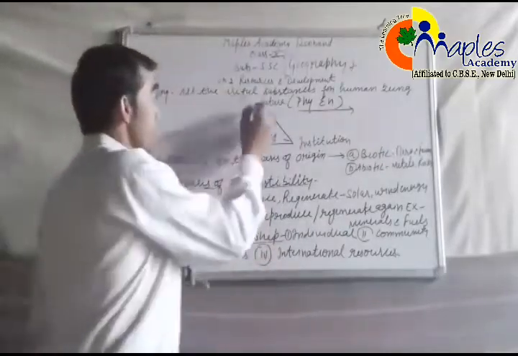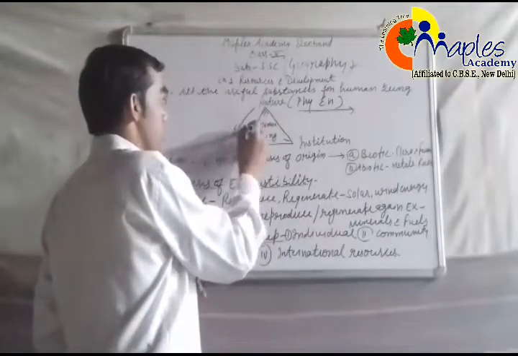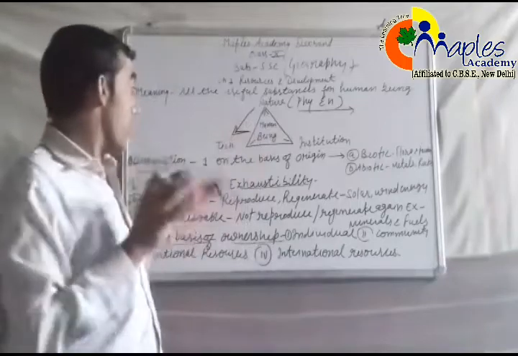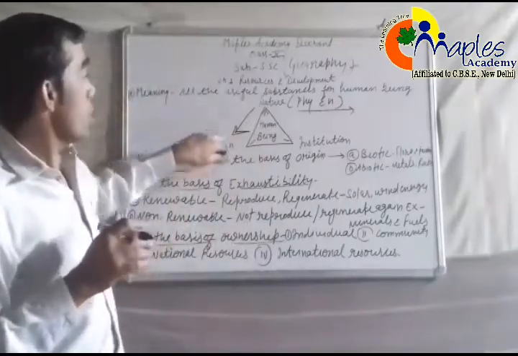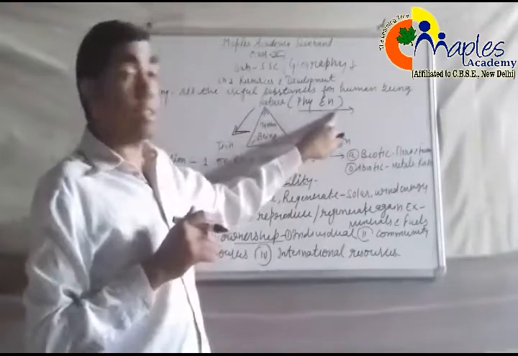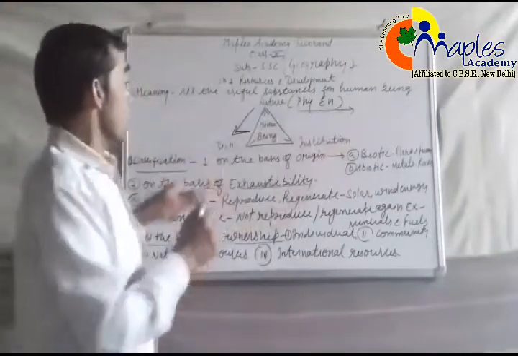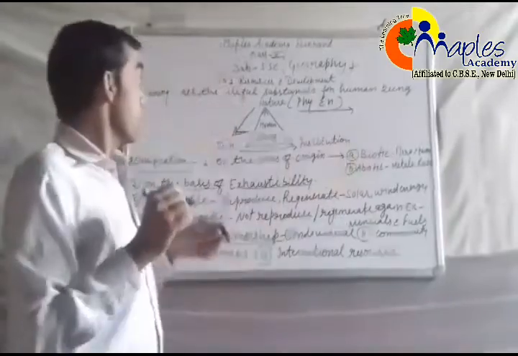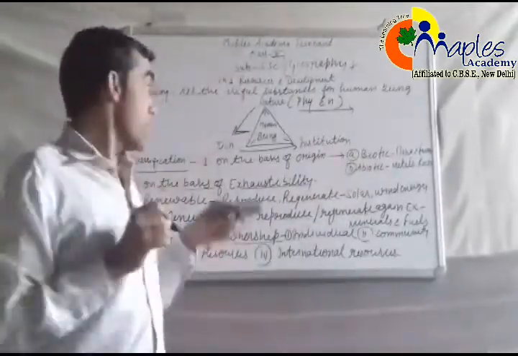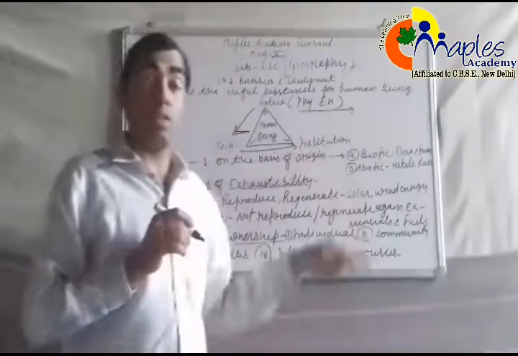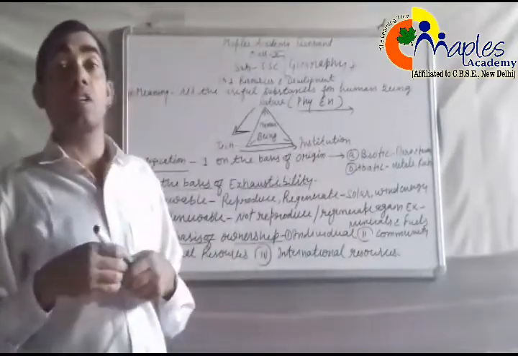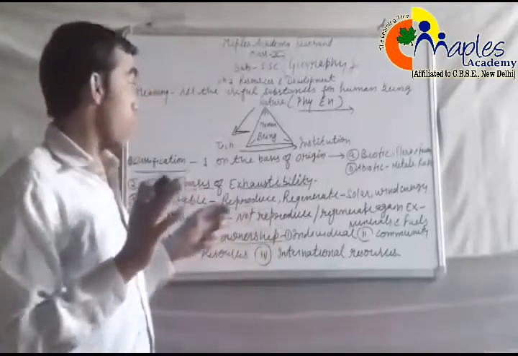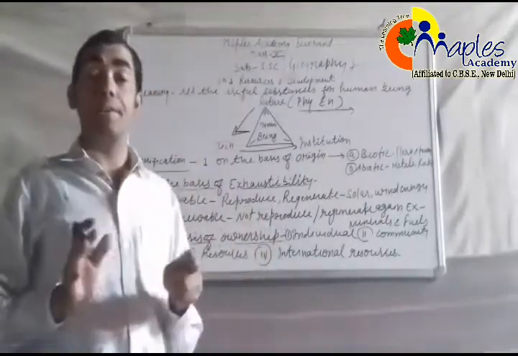Then if resources are found, he uses technology. By using technology, human beings use all the natural resources. If he has no technology, then he establishes institutions. Technology depends on institutions, which develop the skills and knowledge that are very important to use any resources.